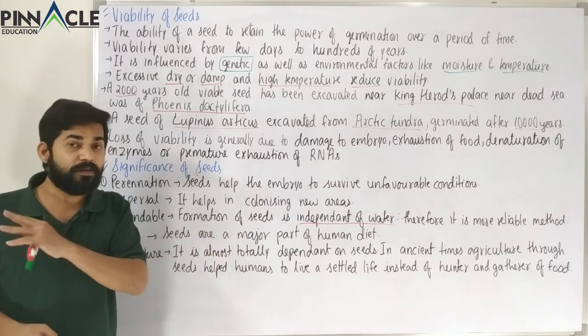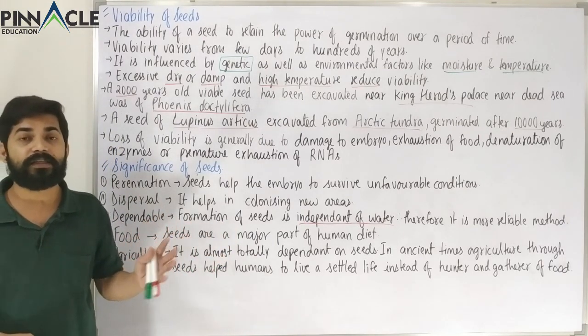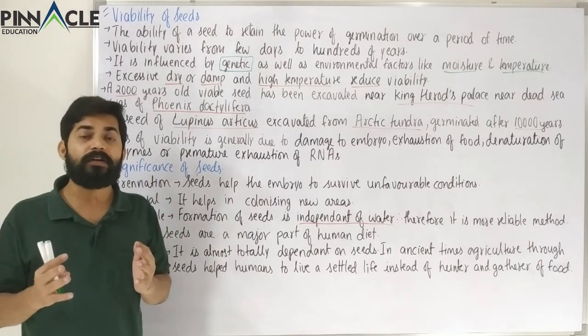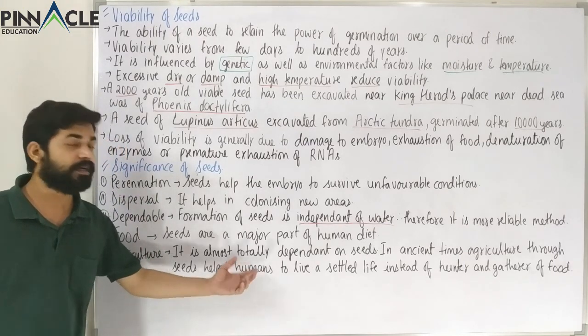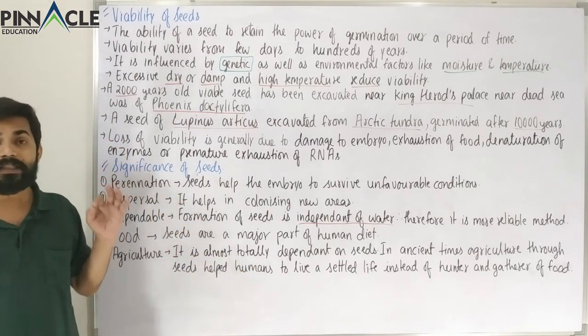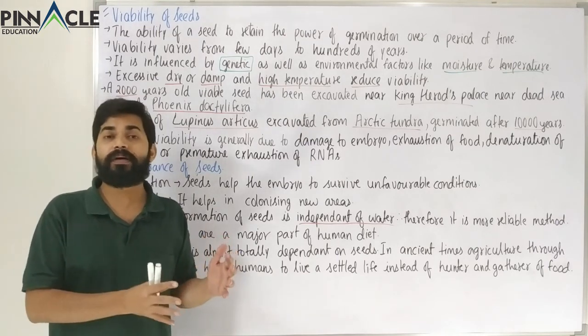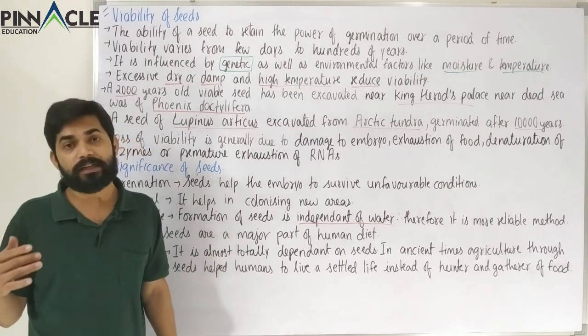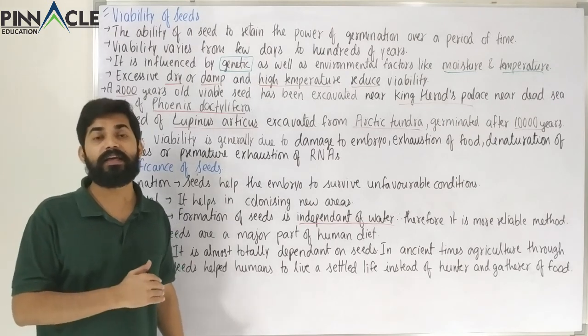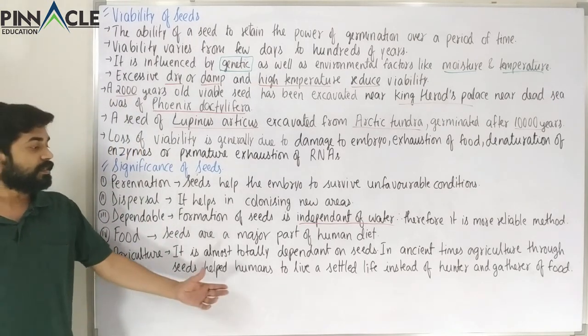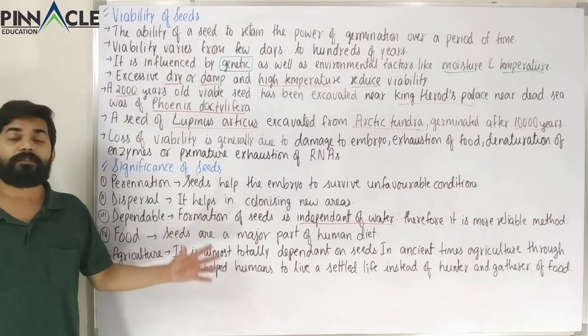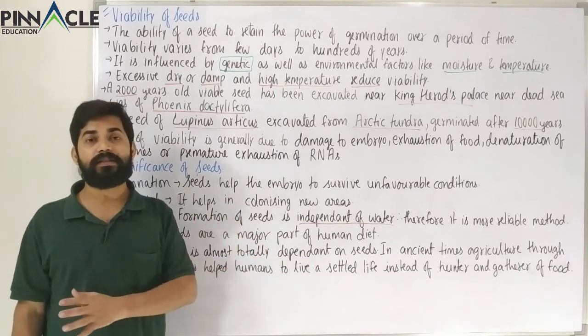But if we remove vegetative propagation, whatever be the method of agriculture, that is dependent on seed. So seed is the basis of our agriculture, क्योंकि हर जगह पर हर स्पीशीज में हम वेजिटेटिव प्रोपेगेशन नहीं कर सकते हैं, इसी की वजह से सीड्स जो होते हैं वो सबसे ज्यादा जरूरी हैं एग्रीकल्चर के लिए.